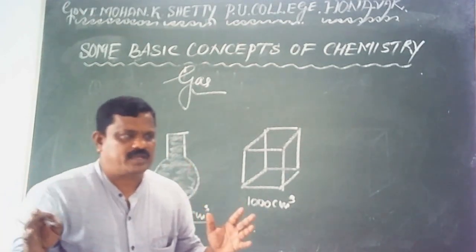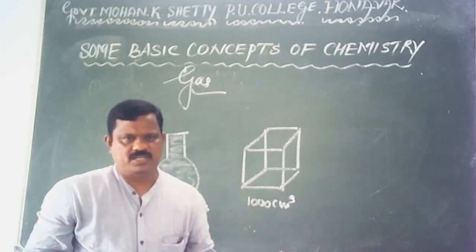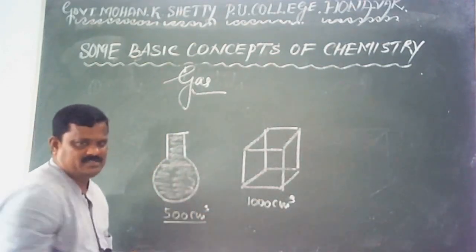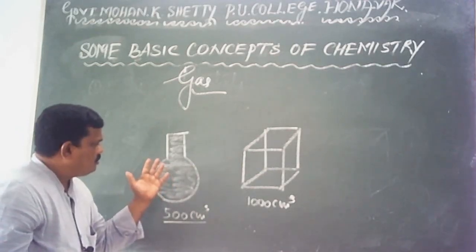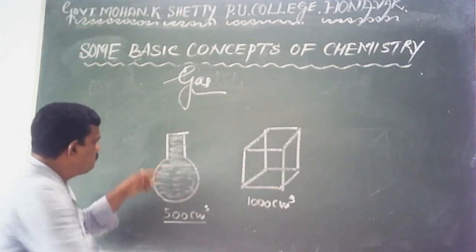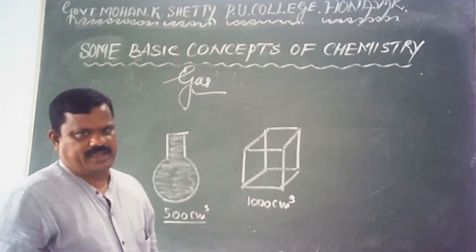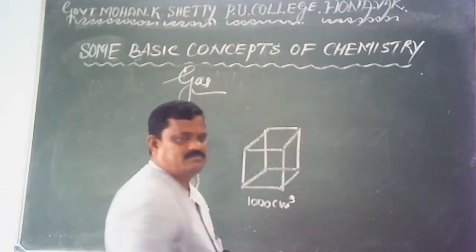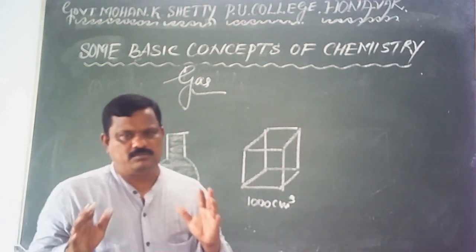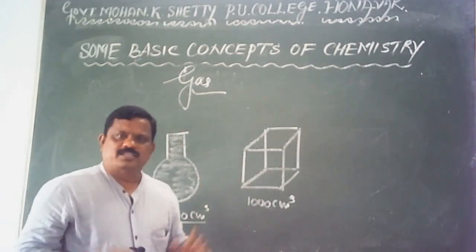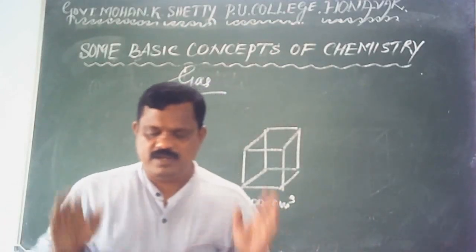So what's the volume of the gas? The volume of the gas is equal to the volume of the container in which it is placed. Shape is also changed. In this vessel, what was the shape of the gas? So in this vessel, this was the shape of the gas. Now it is taken in this. So now gas takes up the shape of this. So from this, it's very clear that gases do not have definite shape as well as definite volume.